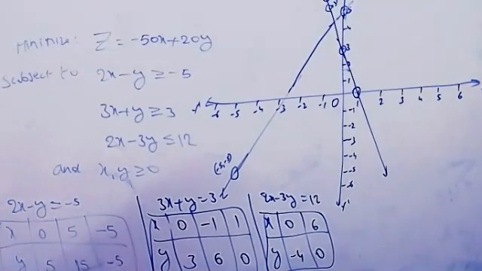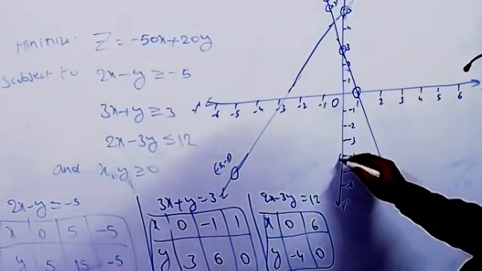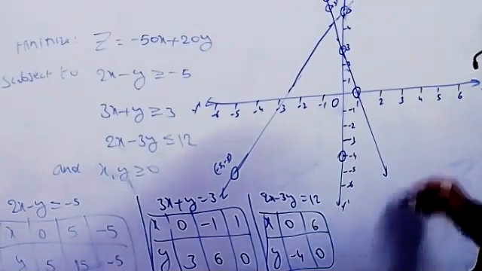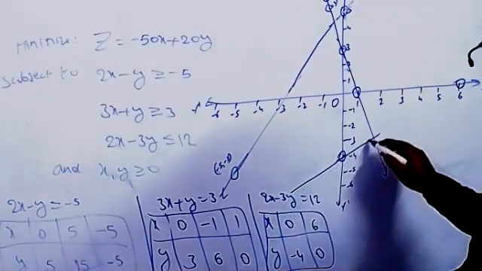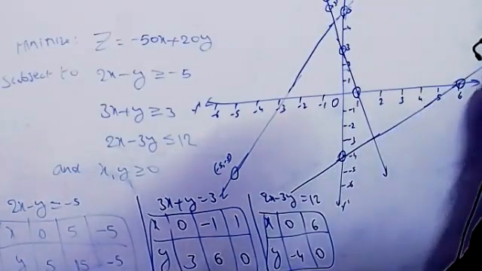Next, the third one: 0, minus 4 here, and 6, 0. This is the point here now. This is the line.